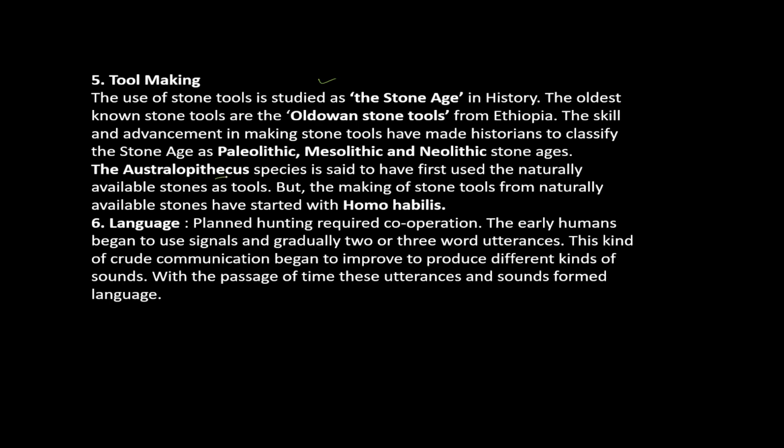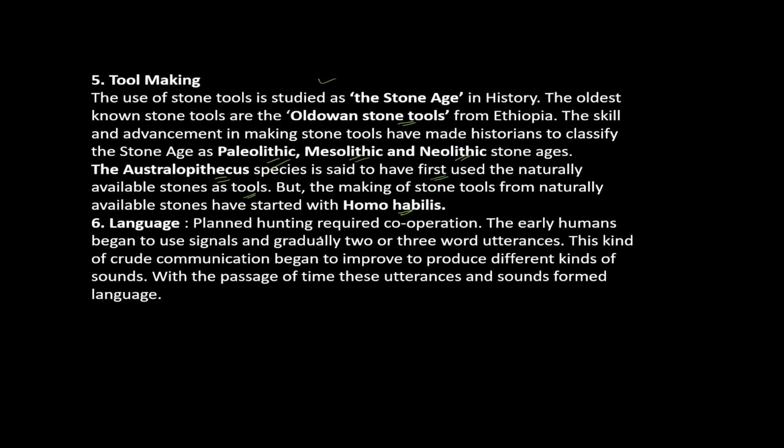Especially the Australopithecus species is said to have first used naturally available stone as tools, but the making of stone tools from naturally available stone started with Homo habilis. The use of these stone tools is divided into Paleolithic age, Mesolithic age, and Neolithic age. The oldest stone tools, the earliest evidence of stone tools, were found in Ethiopia.